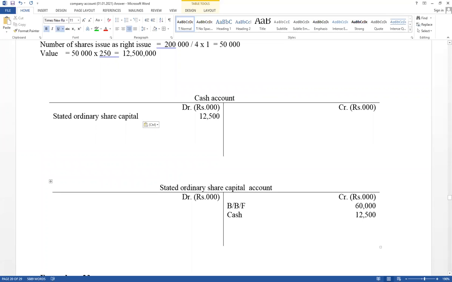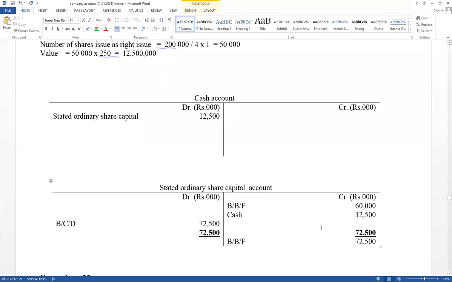Ordinary share is equity. Therefore, equity account should be balance carried down. Therefore, credit side total amount equal 72,500. Take that value debit side and difference value balance carry down. Therefore, here balance carry down 72,500. This is equity account. Assets, liability and equity should be carried down. Income and expense should be close. So, මේවා close කරන්න බෑ, balance carry down. Net impact, cash increase, equity increase, asset increase, equity increase.